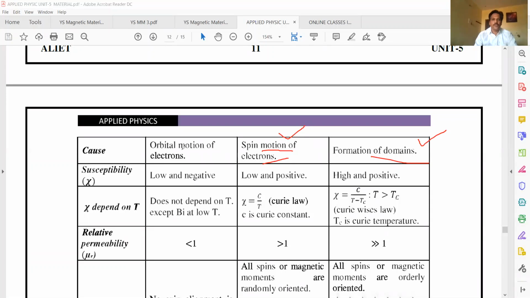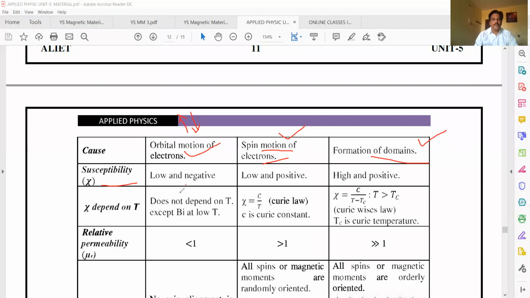Here in paramagnetic there is also spin motion. In diamagnetic there is orbital motion, but no spin motion, because all orbitals are completely filled, so the net moment becomes zero. Only due to orbital motion does some magnetism come, and it is opposite.